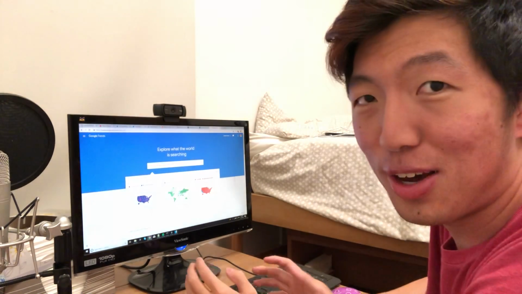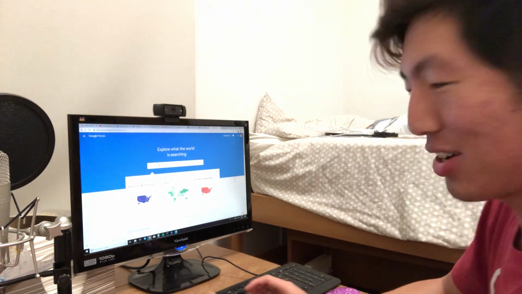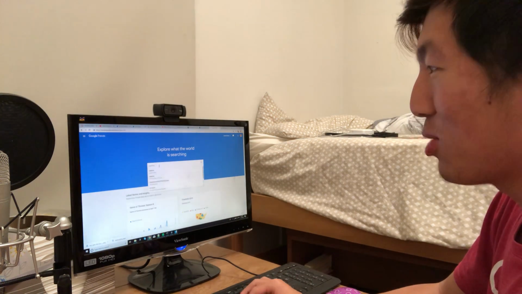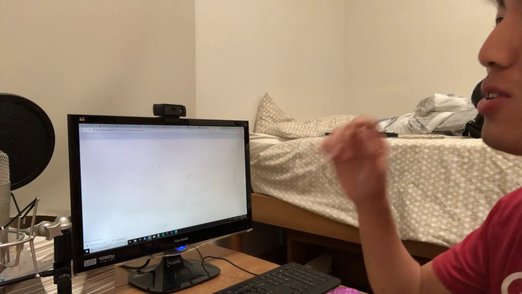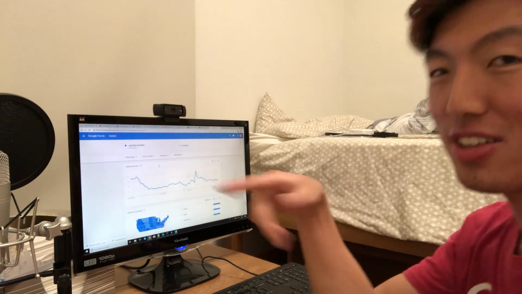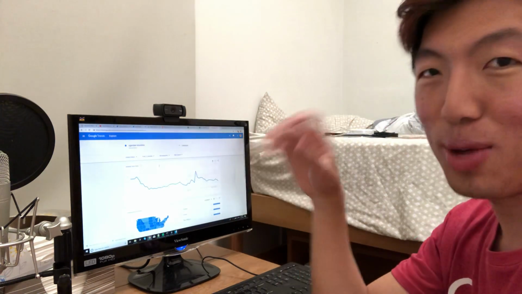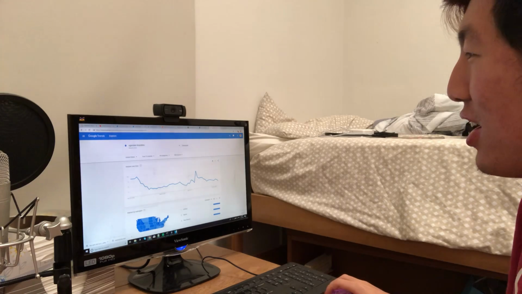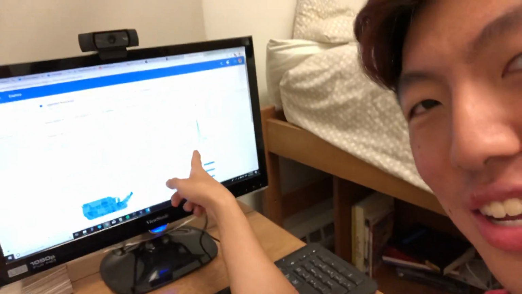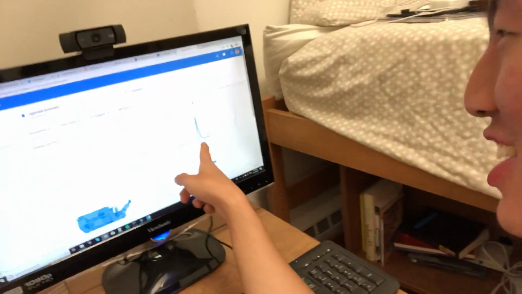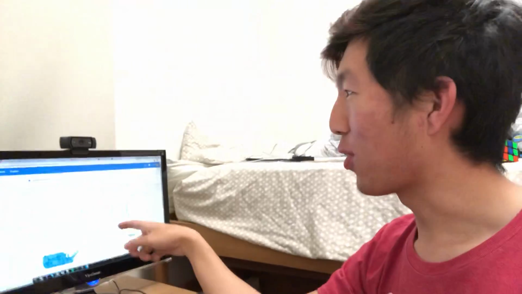So if we take a meme, I'm going to use Uganda Knuckles as an example. So what I would do is I would Google it, but I'm not actually physically Googling it. I have this Python script that will go through each meme automatically, and it uses some API to do it, so it's faster. So we get a graph from 2004 to 2019, and since Uganda Knuckles was in 2018, you can see the spike is really close to the end. So this gives us a relative graph for how popular it was.